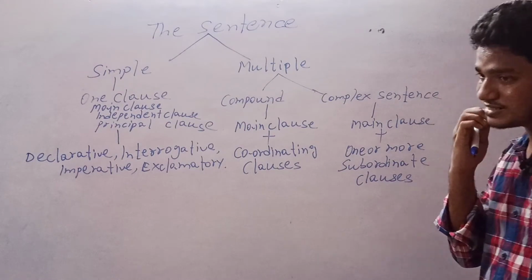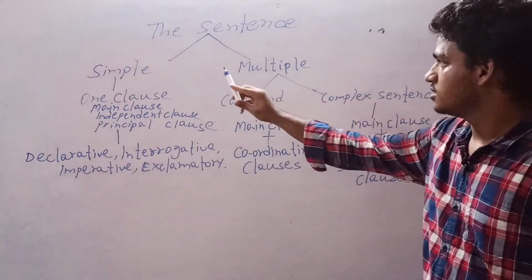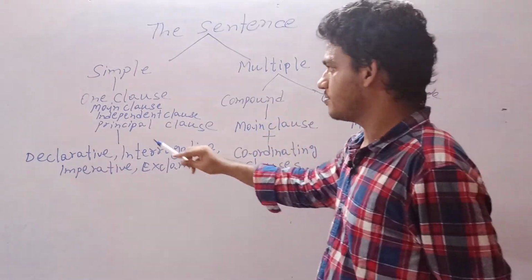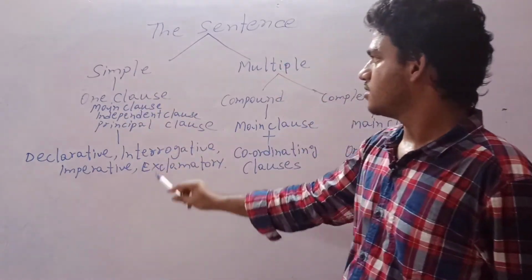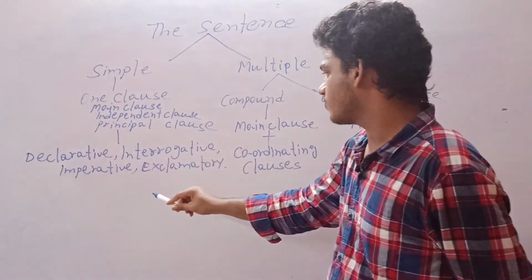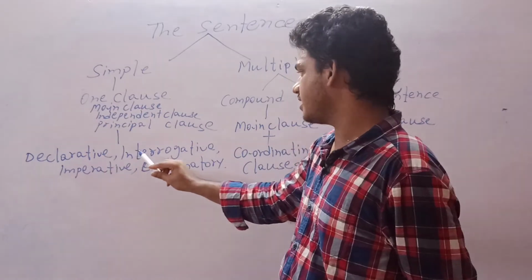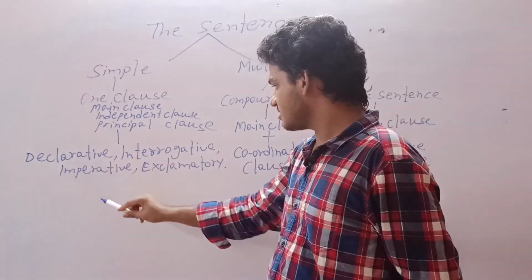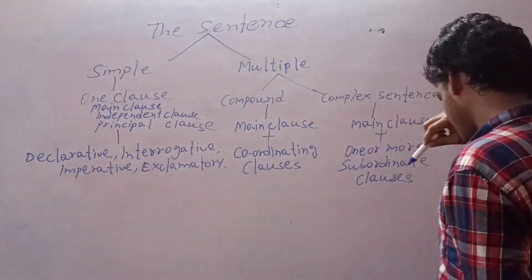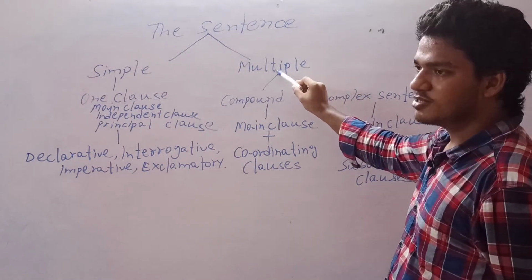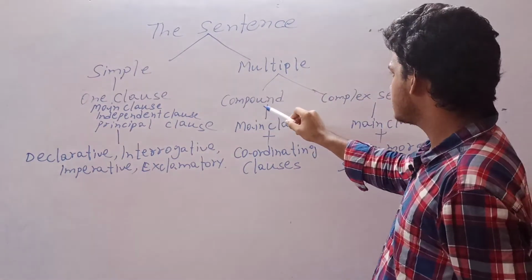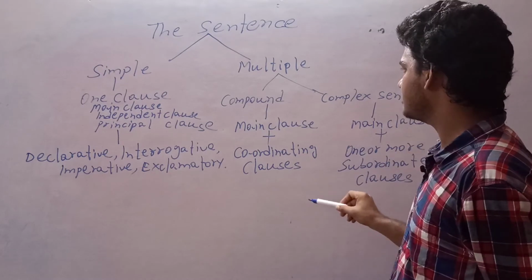So English sentence has been divided into two groups: simple and multiple. Simple sentence has one clause. Simple sentence is divided into four types: declarative sentence, interrogative sentence, imperative sentence, and exclamatory sentence. Multiple sentence is divided into two types: compound sentence and complex sentence.